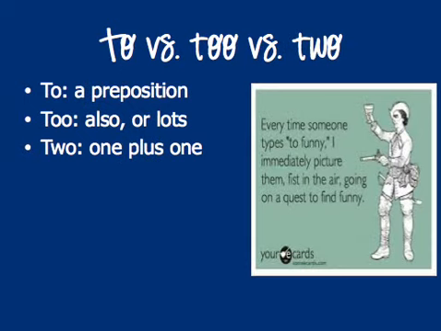To, too, and two. To, T-O, is a preposition. Too, T-O-O, means also or lots, and two, T-W-O, is 1 plus 1. Okay, I also see people mess this one up a lot, but it's pretty straightforward.